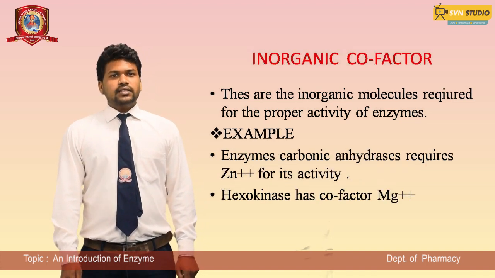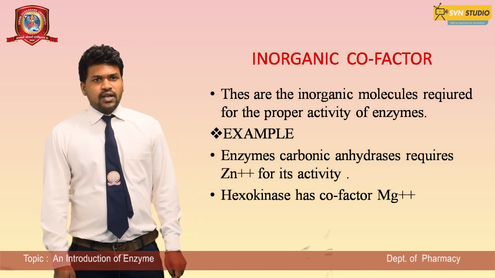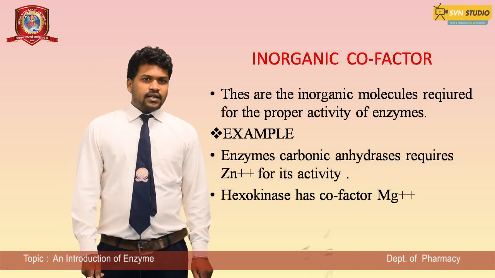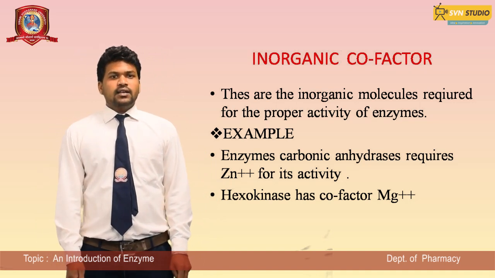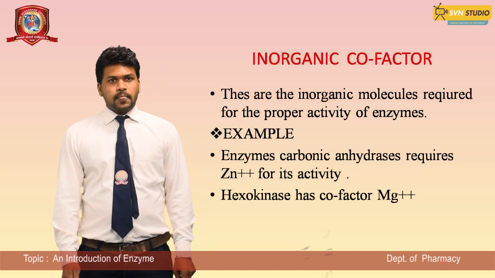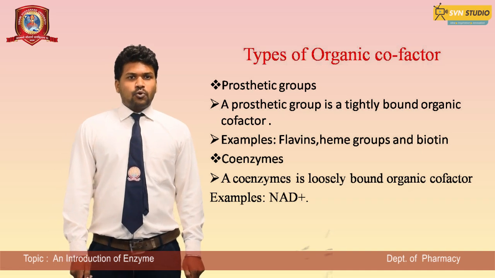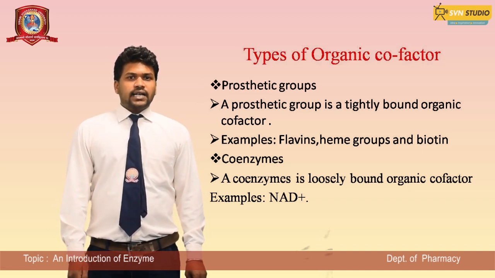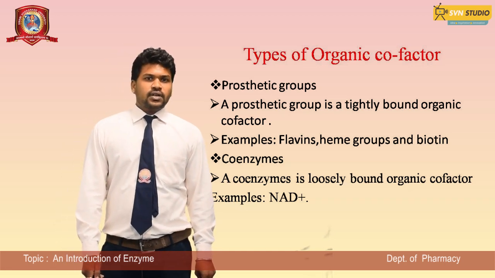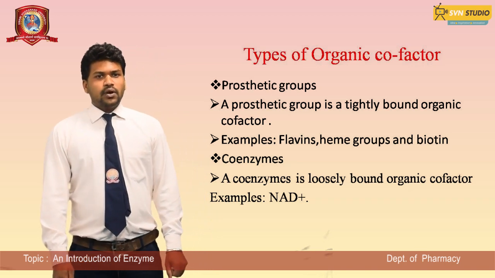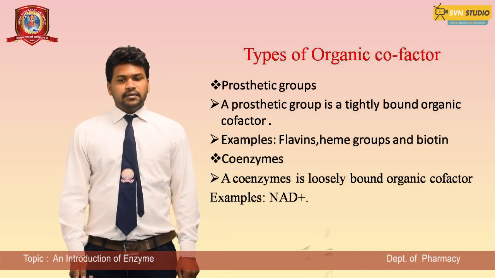Inorganic cofactors are inorganic molecules required for the proper activity of enzymes. Example, the enzyme carbonic anhydrase requires zinc for its activity, and hexokinase has the cofactor magnesium. Types of organic cofactors. Prosthetic groups: a prosthetic group is a tightly bound organic cofactor. Example, flavins, heme groups, and biotin. Coenzymes are loosely bound organic cofactors. Example, NAD.